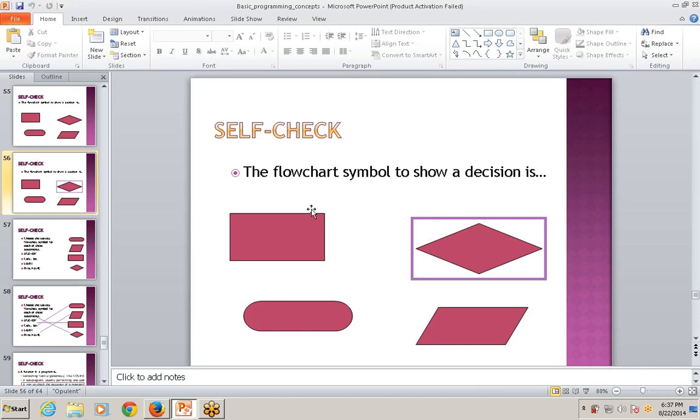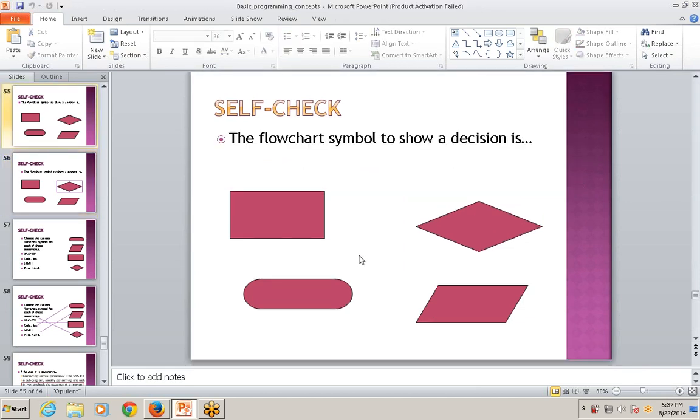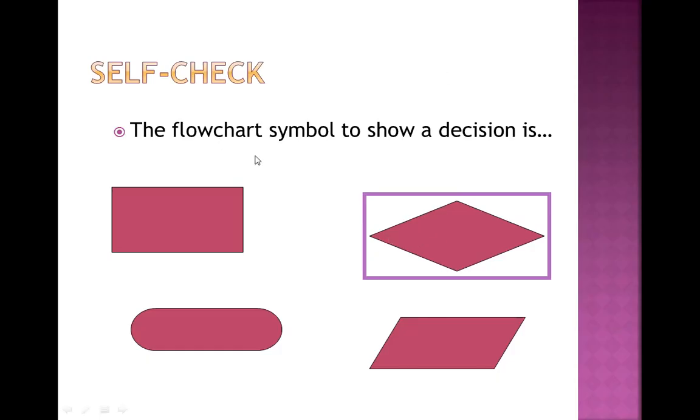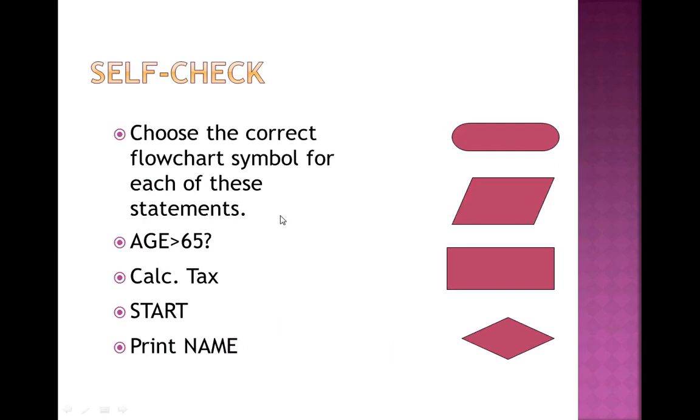Then next is the flowchart symbol to show a decision. This is the answer: the diamond box, the same question. Now, the next question is to choose the correct flowchart symbol for each of these statements. This is one of the important questions.